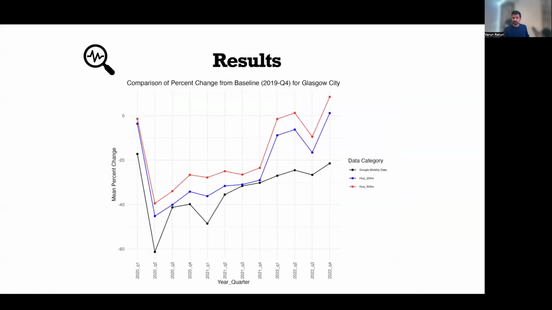We even compared these trend lines with the Google Mobility trend data set, which is a totally independent data set, in order to see whether our trends still make sense and further validate the trends. So we see that whenever there is a drop in the Google Mobility data set, which is the black line, we also see the trend dropping for our data set. When it increases, our increases. When it decreases here, it decreases. So the trends again match in the direction compared to the Google Mobility trend. However, there is one steep increase here, which we need to see why this is happening. It might be down to the differences in data sources.